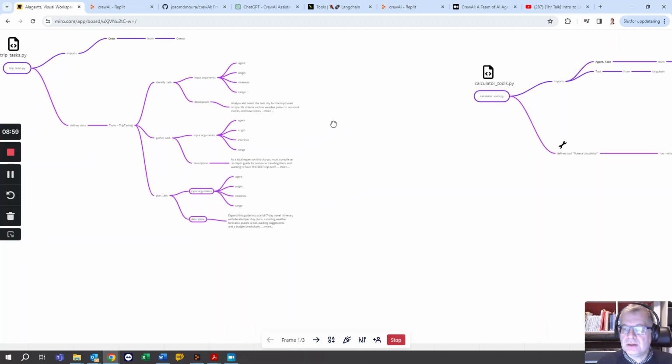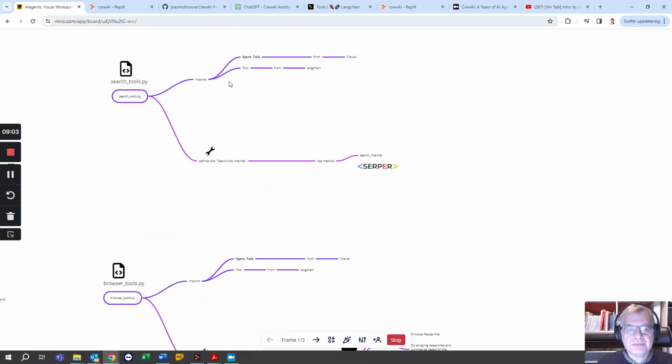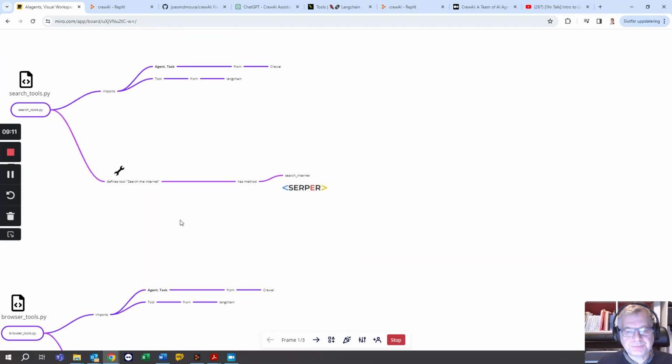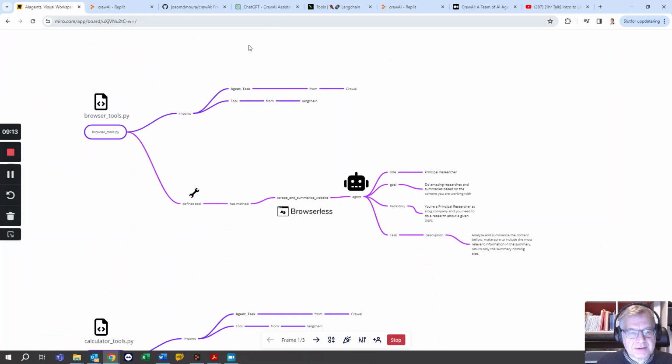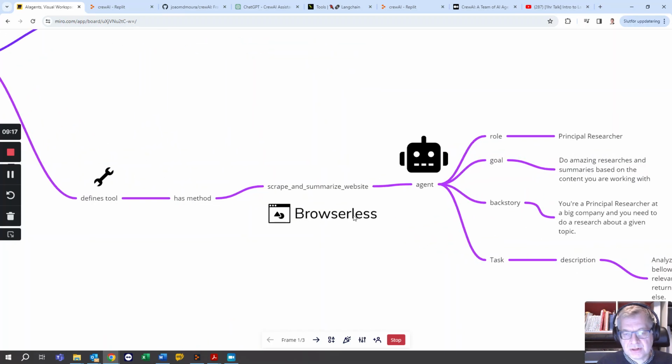So, and lastly, we have tools. So there are three different tools here. The search tool that I mentioned before, which is using Serper, and browser tools, which uses the browserless API to scrape and summarize websites.